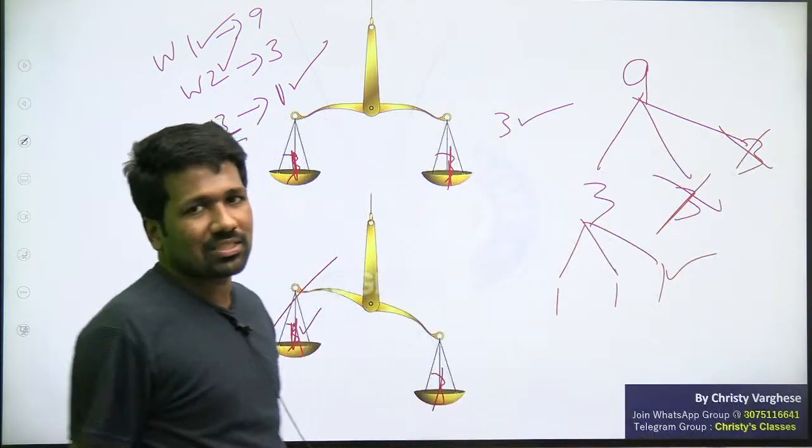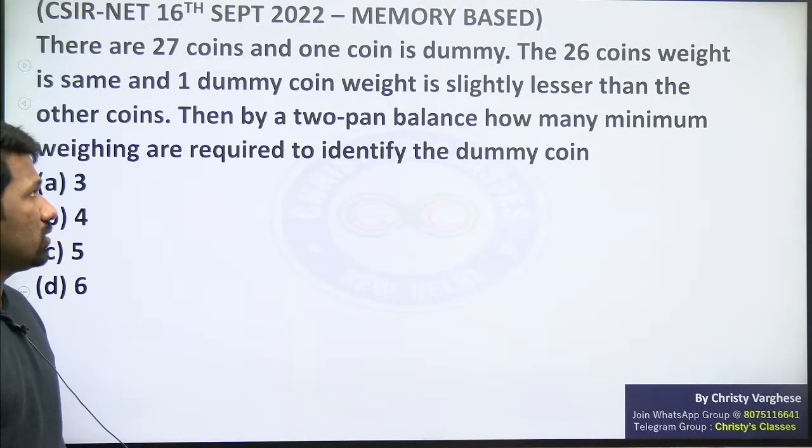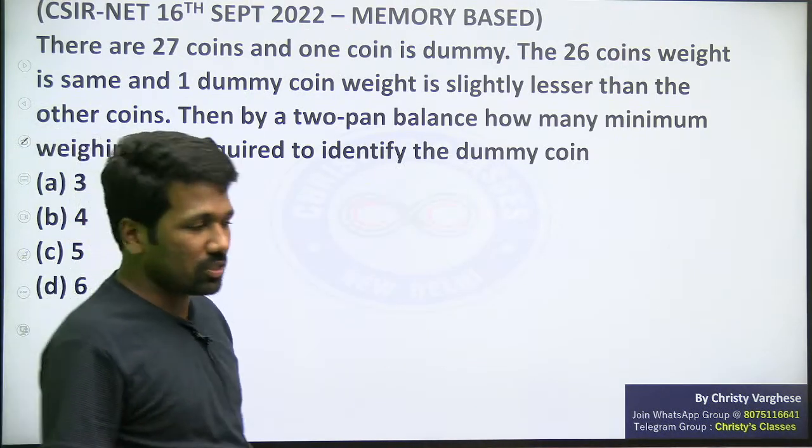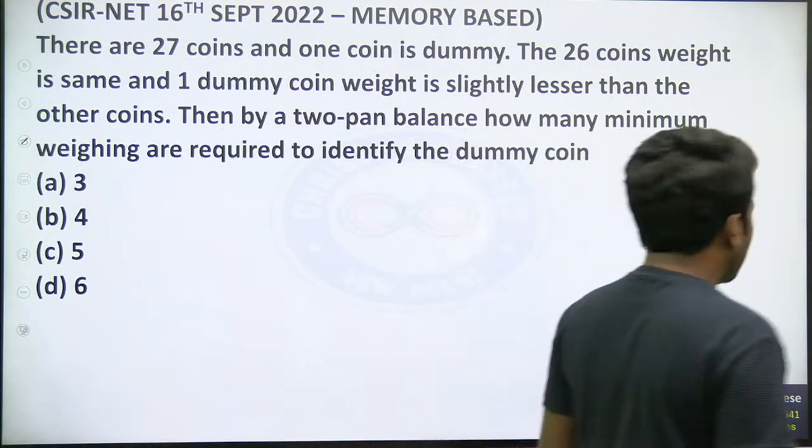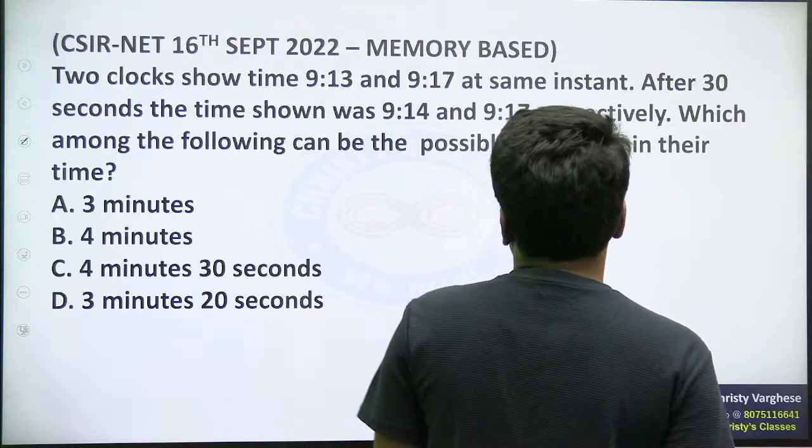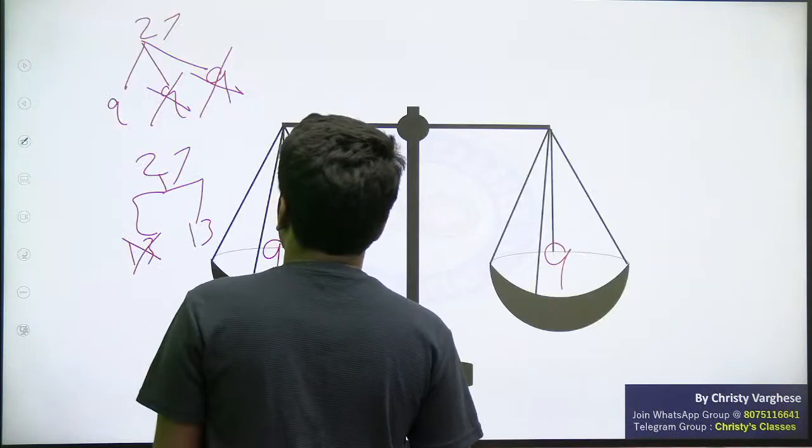The same question was asked in a previous CSIR-NET question before this, and also in a GATE exam question. That is why I always say prepare GATE and CSIR together. Those two exams can be prepared together.